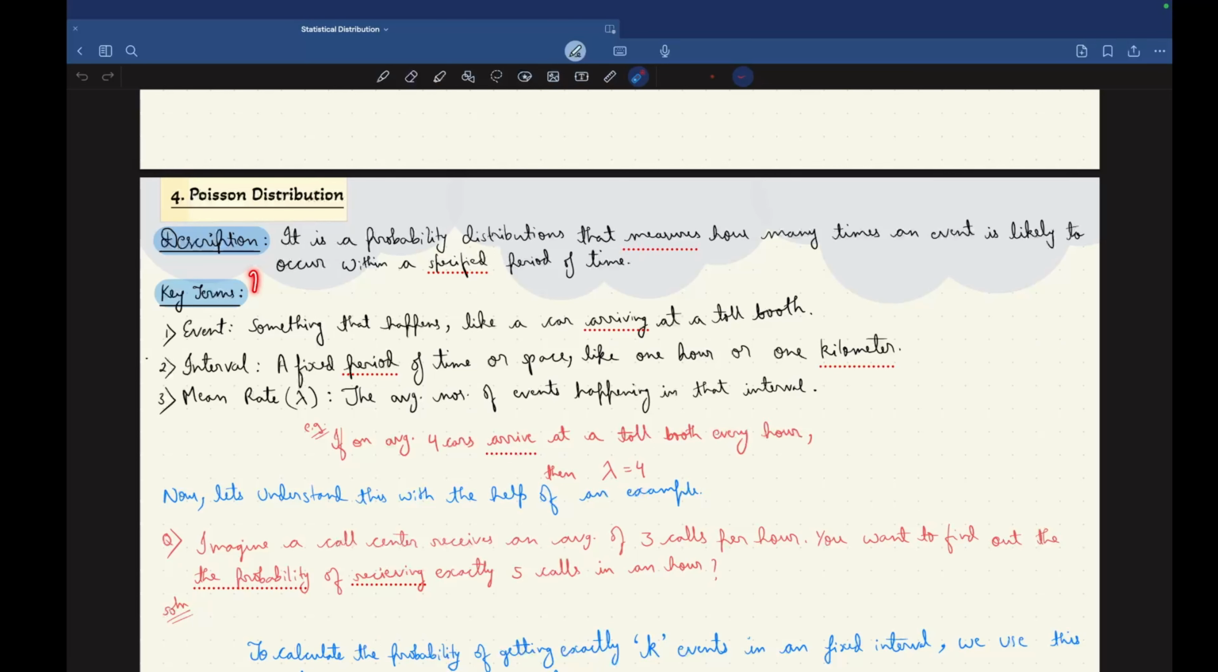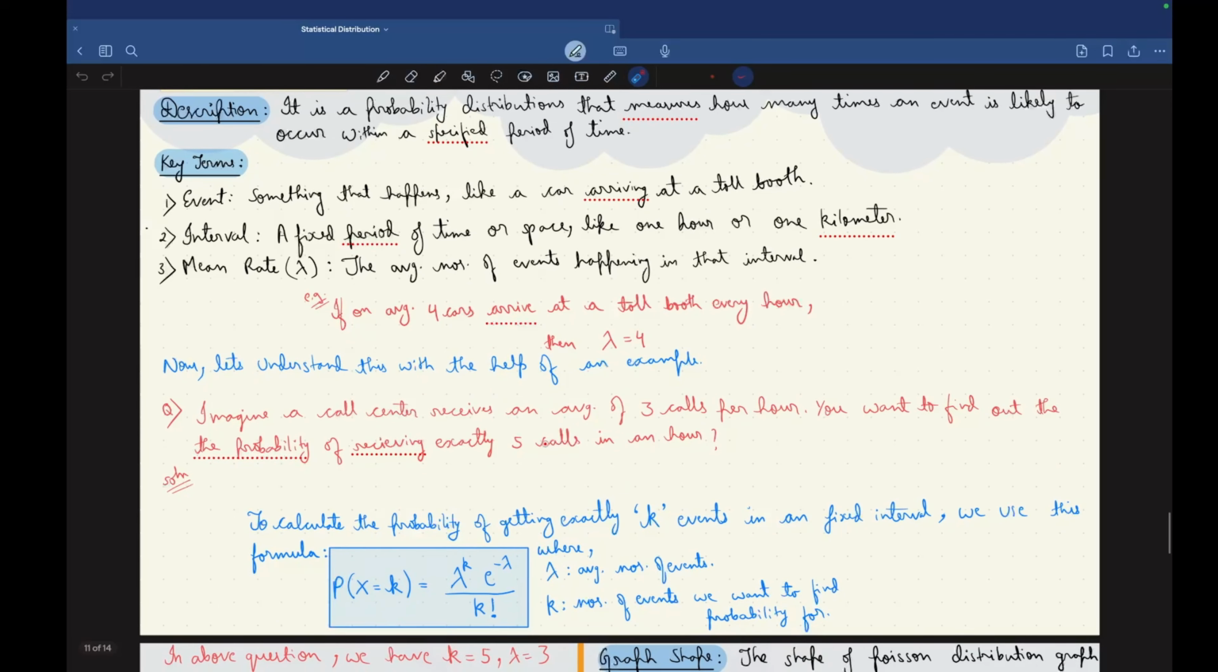Key terms you need to remember: event, interval, mean rate. Event, something that happens, like a car arriving at a toll booth. Interval, a fixed period of time or space, like 1 hour or 1 kilometer. Mean rate, represented as lambda, the average number of events happening in that interval. For example, if on average 4 cars arrive at a toll booth every hour, then our lambda is equal to 4.